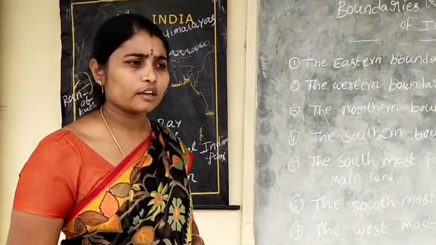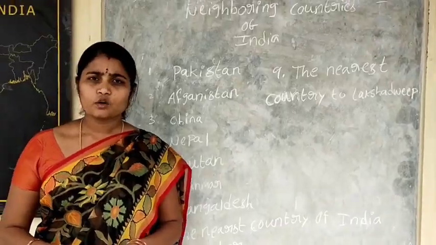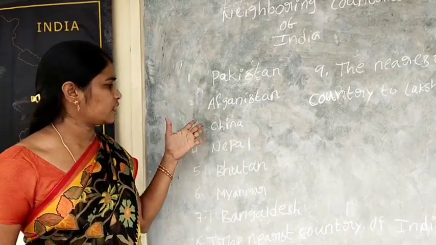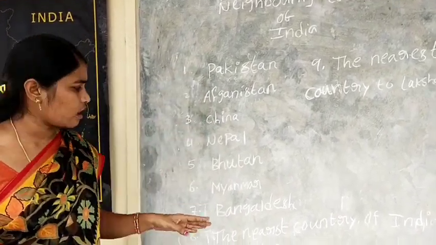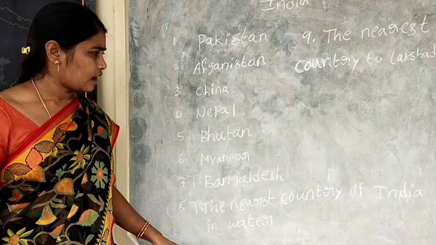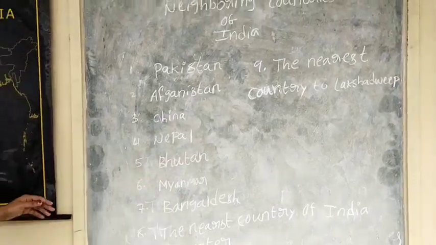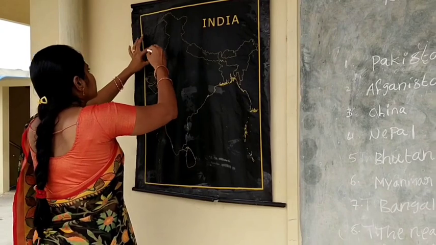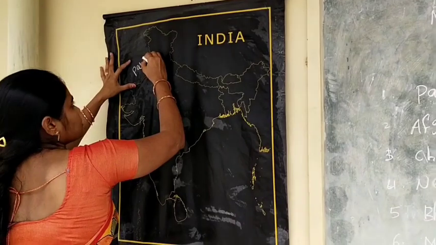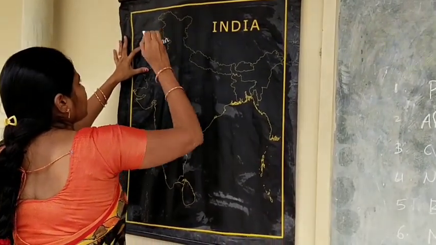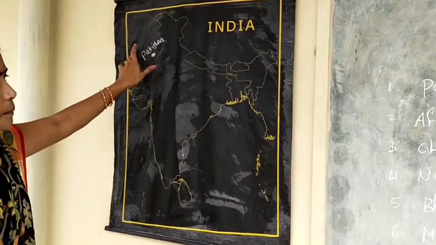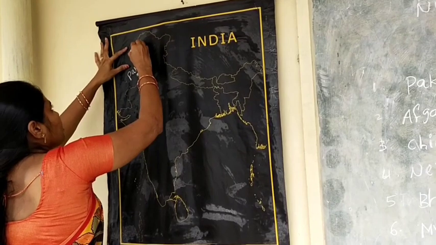So now we are going to another topic: neighboring countries of India. India's neighboring countries are Pakistan, Afghanistan, China, Nepal, Bhutan, Myanmar, Bangladesh, Sri Lanka and Maldives. First of all, we are going to locate Pakistan. Here, this is Pakistan. Next one is Afghanistan.